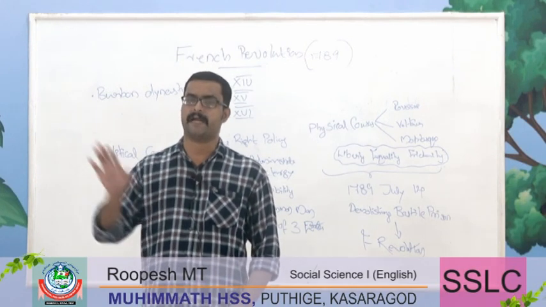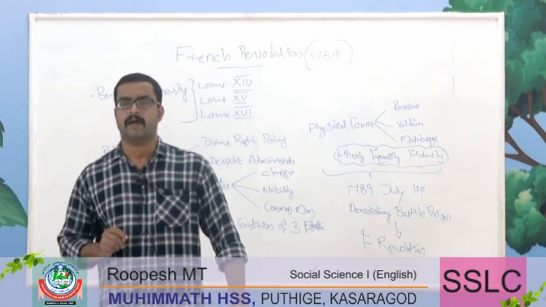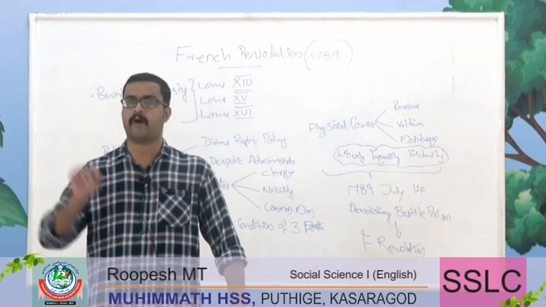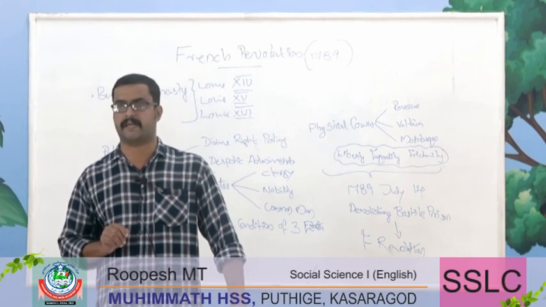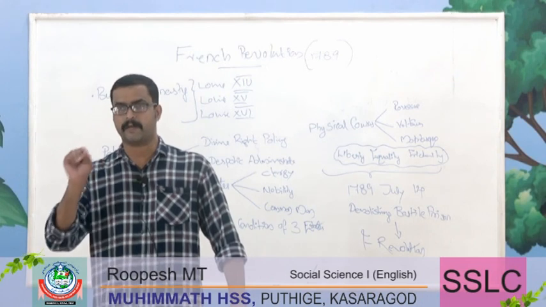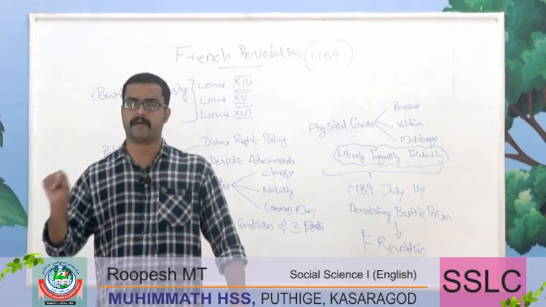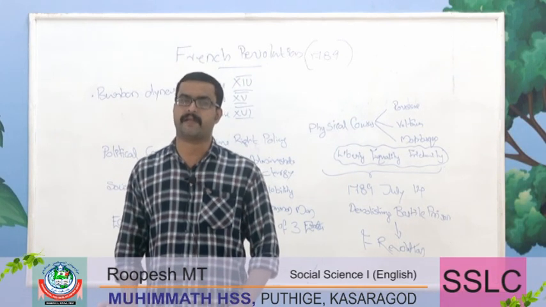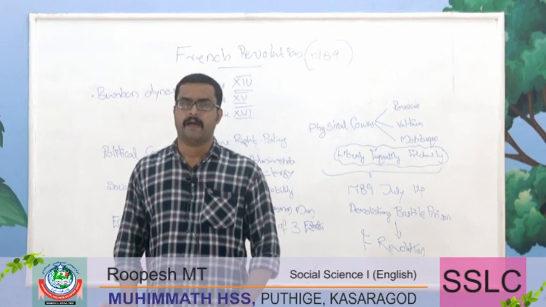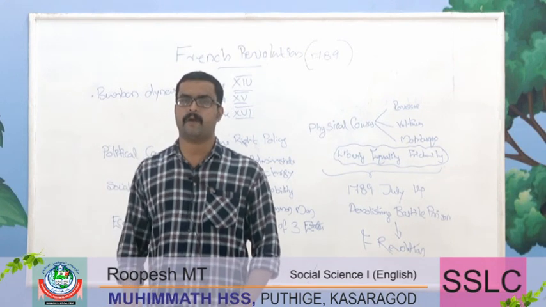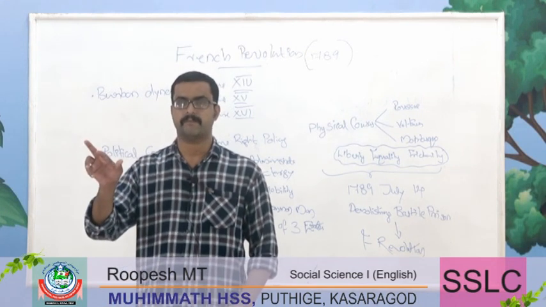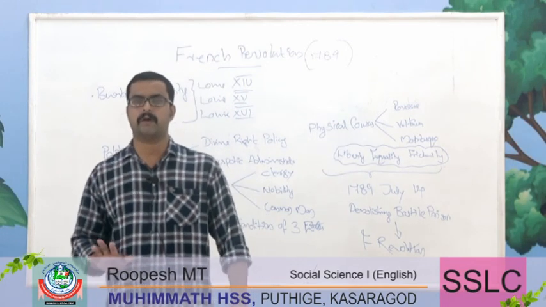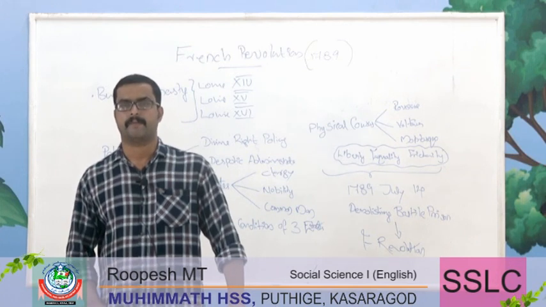The name of dynasty, Bourbon dynasty, and the prominent rulers of French Bourbon dynasty: Louis XIV, Louis XV and Louis XVI. And political causes as a part of two concepts, divine right policy and despotic administration. Divine right policy and the state by Louis XIV, and after me the deluge by Louis XV.